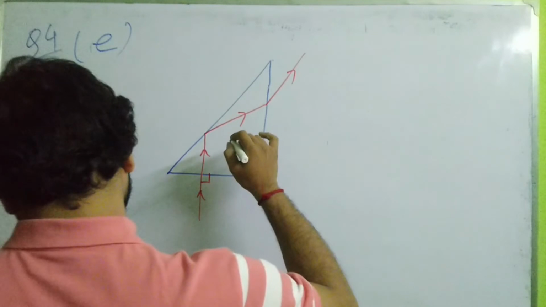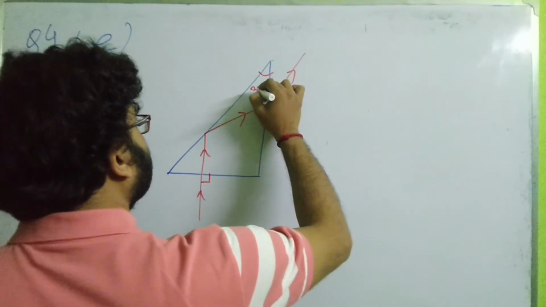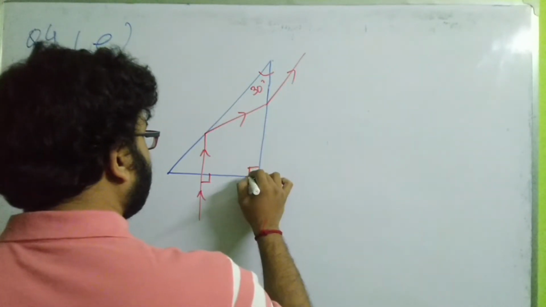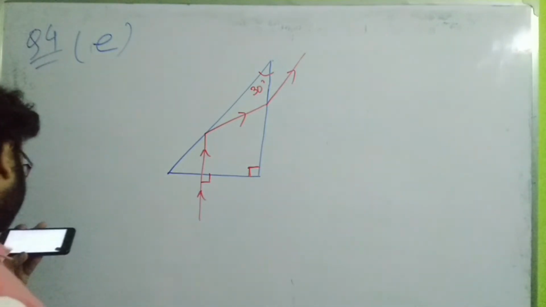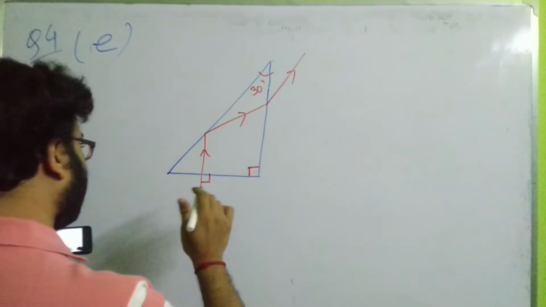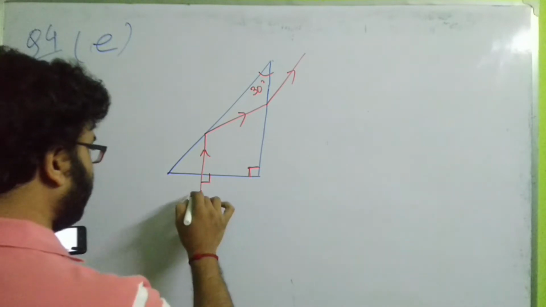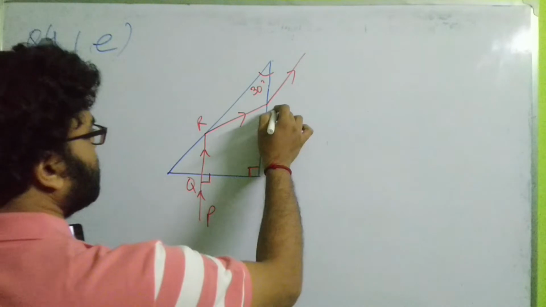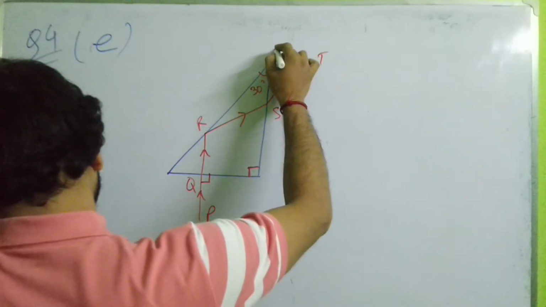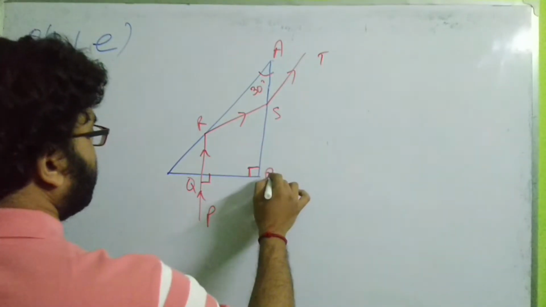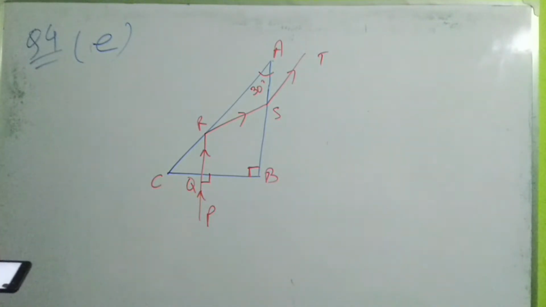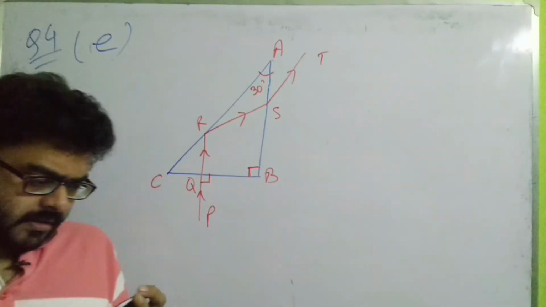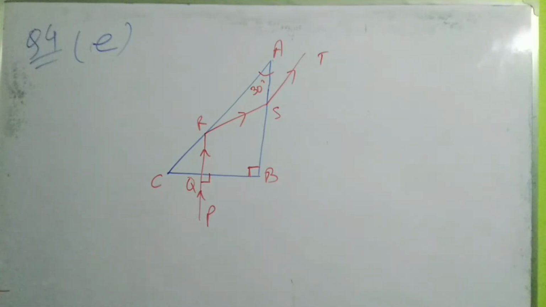Okay, fine. So it has been given here, this is 30 degree cone, this is the right angle 90 degree cone. And the base has been named as P, this is Q, this is R, this is S, and this is T, and the triangle has been named as A, B and C. Fine. So the diagram shows the path of the light ray through a right angle prism of critical angle 42 degrees. So the critical angle is 42 degree, given.